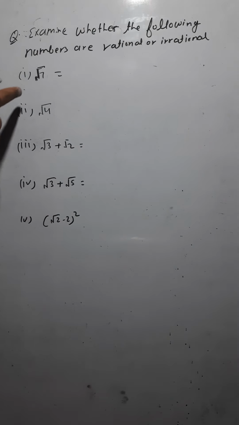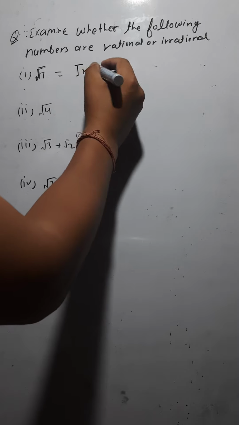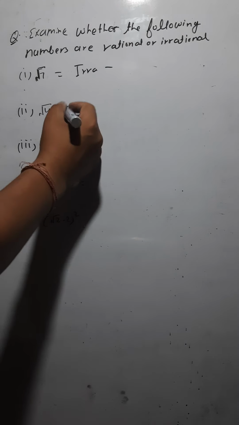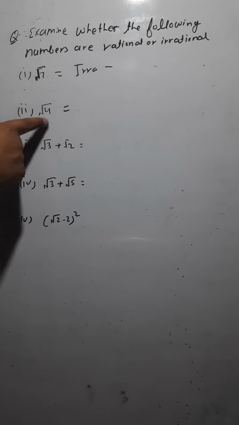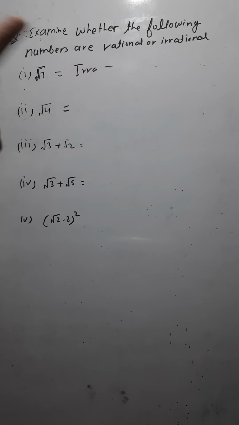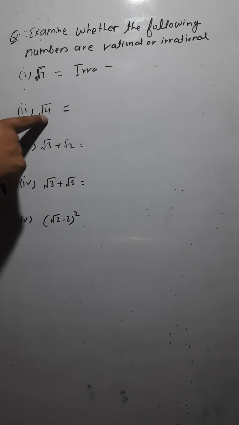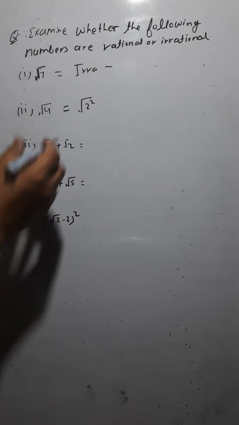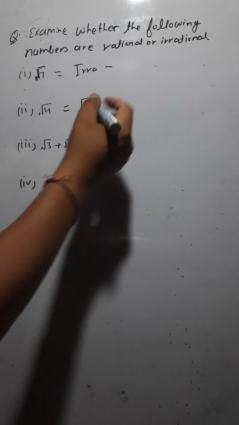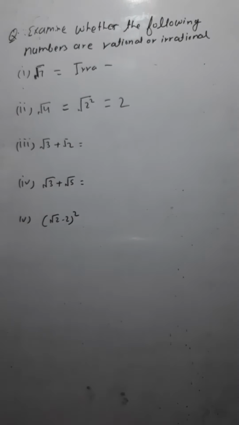Okay, getting it or not? So this is an irrational number. Now if you are talking about √4, whether this is rational or irrational, 4 is a perfect square. So √4 is a perfect square root. 4 is the square of 2, so we can write it as the square of 2. The square root would be removed, so you would get the answer as 2. So √4 you can write as 2.